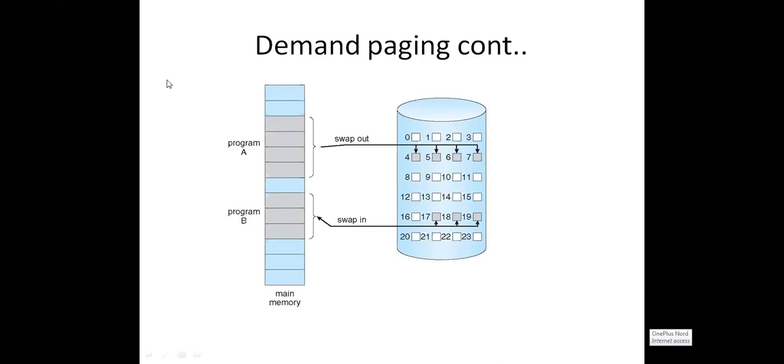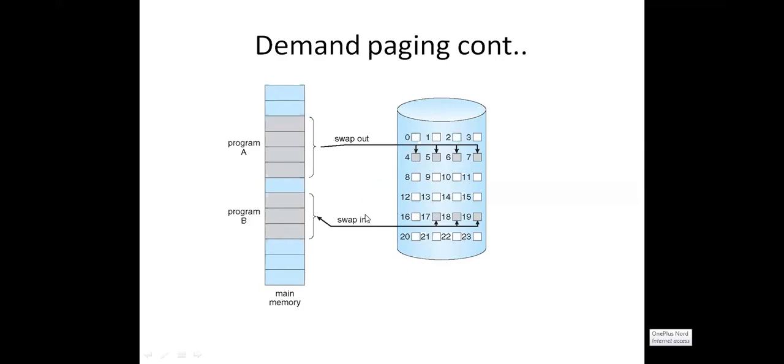If we observe here, program A, this is the main memory and this is the secondary memory. Program A will be swapped out from the main memory to secondary memory. Swap out means from main memory to secondary memory. What is a swap in? Swap in means from secondary memory or a backing store to main memory.